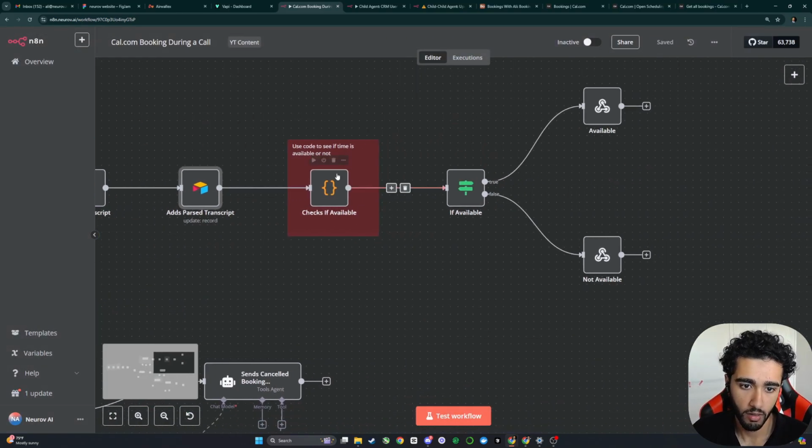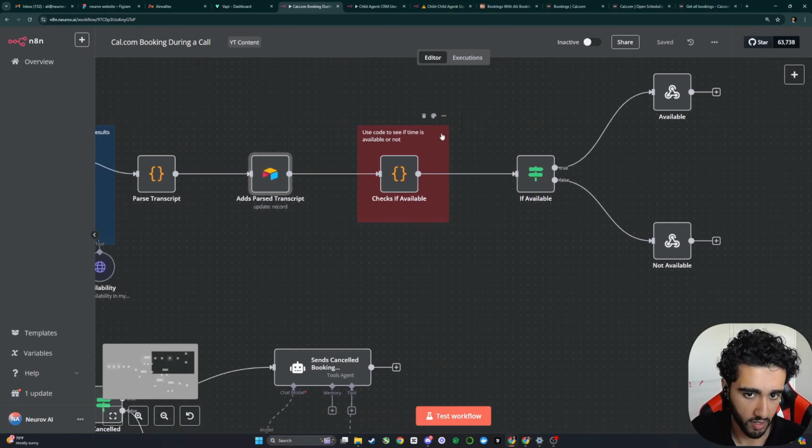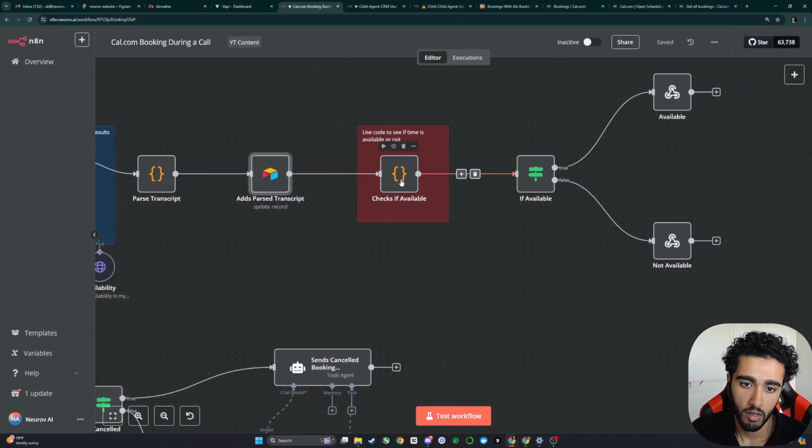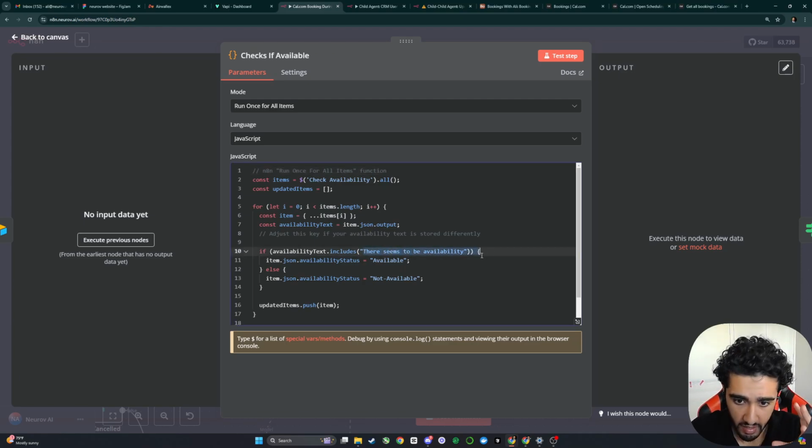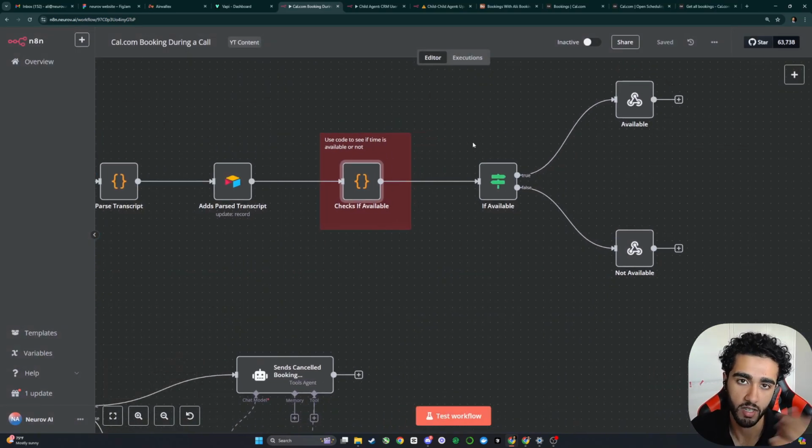Pretty self-explanatory. Then we use another code block to basically check if we are available. And the reason why we do this instead of an AI agent is because the AI agent takes time to process the prompt and process the request, whereas a code block is quite instant. I've prompted this AI agent to basically always start with "there seems to be availability" if there is availability, and then just say something else if there's not availability. So this code basically checks that if the output of the AI agent starts with this phrase, then it's available. If it doesn't start with this phrase, it's probably not available. And that's worked 10 times out of 10.